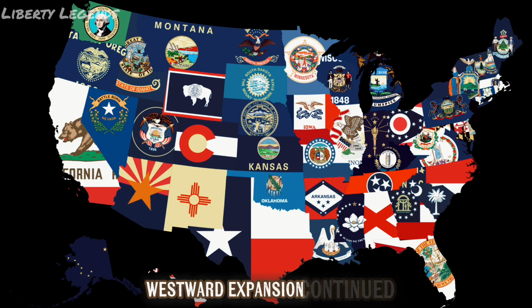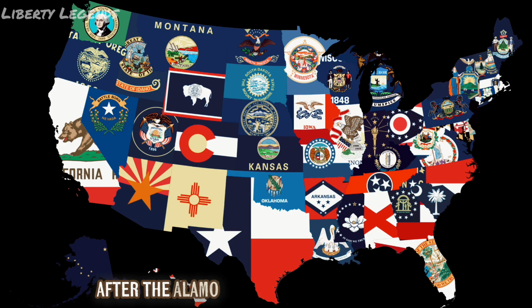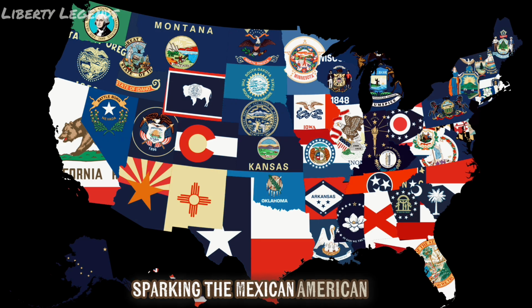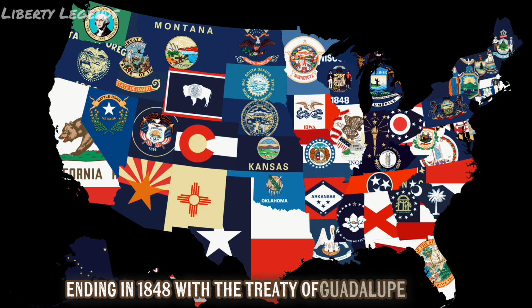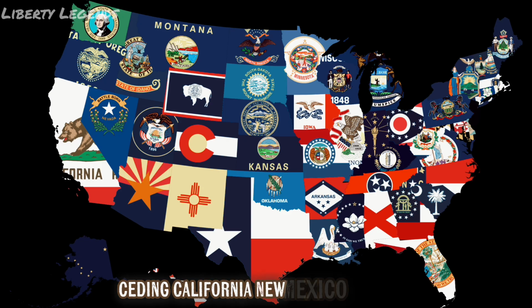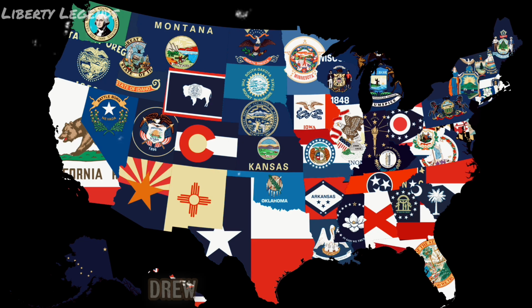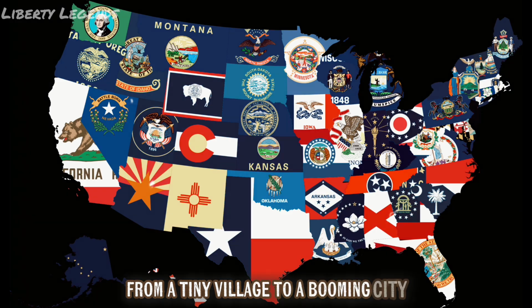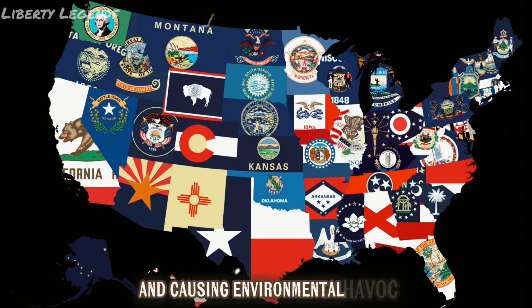Westward expansion continued with Texas independence from Mexico in 1836 after the Alamo Siege, and annexation in 1845, sparking the Mexican-American War under President James Polk, ending in 1848 with the Treaty of Guadalupe Hidalgo ceding California, New Mexico, and more. The California Gold Rush of 1849 drew hundreds of thousands in a frenzy of fortune-seeking, transforming San Francisco from a tiny village to a booming city, but also displacing natives and causing environmental havoc.